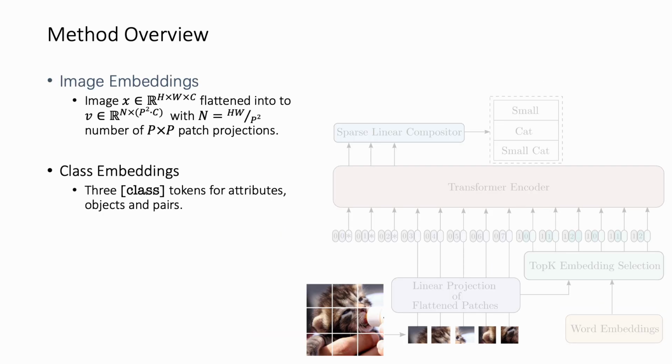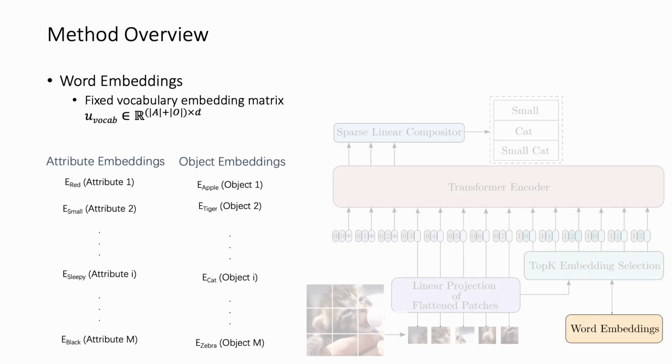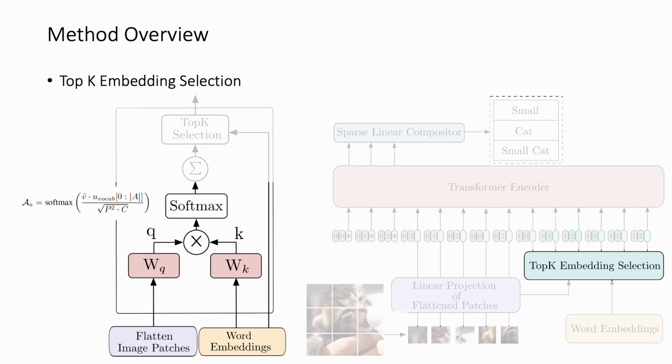In order to generate image embeddings, first we divide the image into P by P patches and flatten them into vectors. Then we concatenate three class tokens, accounting for attributes, objects, and pairs. For word embeddings, we create a fixed auxiliary vocabulary input for the dataset by collecting BERT embeddings for each attribute and object. The objective of the Top K embedding selection module is to perform visual assisted vocabulary mapping to create a text input for the primary multimodality transformer.